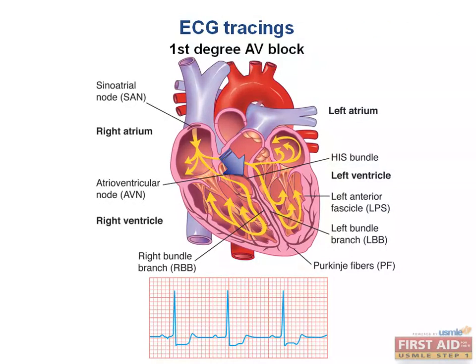The PR interval is prolonged, but the patient is usually asymptomatic. Okay, great. What does that even mean to us? Well, think back when we discussed the PR interval. It is from the onset of the P wave to the onset of the QRS complex, or essentially the R wave. Now, essentially, that means it includes everything that happens from the beginning of atrial depolarization to the moment when the ventricular myocytes are just about to be depolarized and contract.